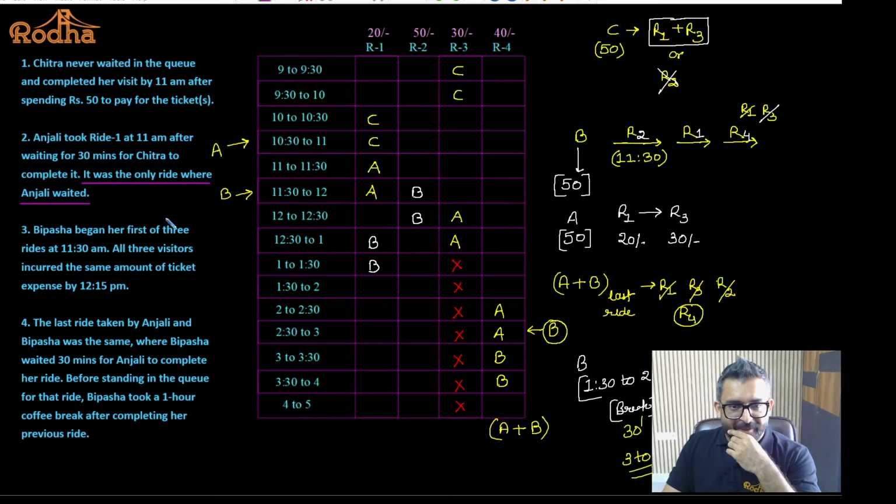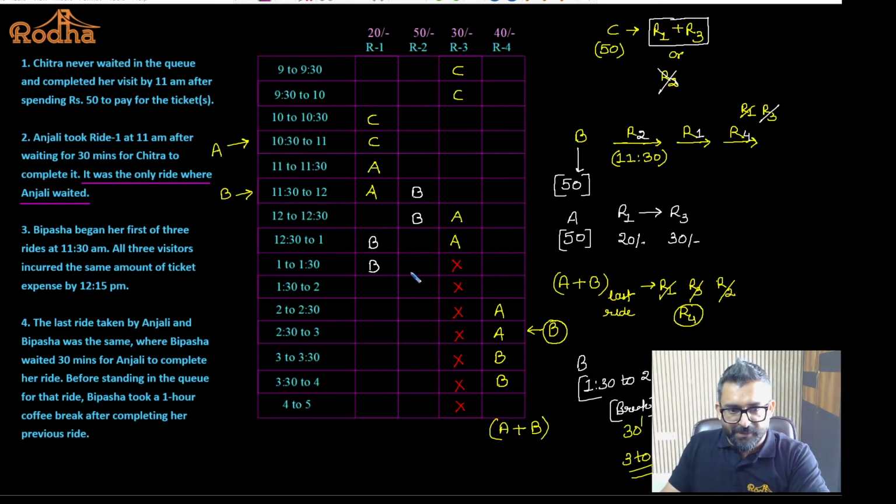Now tell me, Anjali was in ride 1 from 11 to 12. Anjali was in ride 3 from 12 to 1. And Anjali was in ride 4 from 2 to 3. That means Anjali did not wait for any time. Anjali took a break here. Not possible. Anjali cannot take a break because the only person who took a break is Bipasha. That means Anjali was on another ride during this time. So which ride could Anjali have taken during this time? After 1 and before 2, which ride would Anjali have taken? This ride.